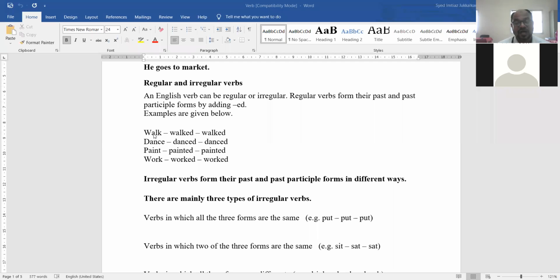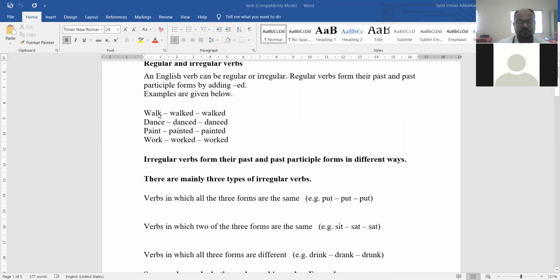So this main verb are of further two types. One is regular verb and the second one is irregular verb. So you will find here a list given. 4 examples are given, and these 4 examples are of regular verb type. Why they are called regular verb? See here. Walk, the past form of walk is walked, and the past participle, that is third form of the verb, is walked. Walk, walked, walked.